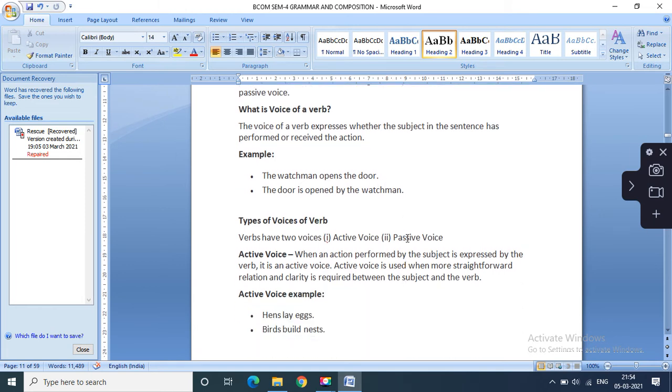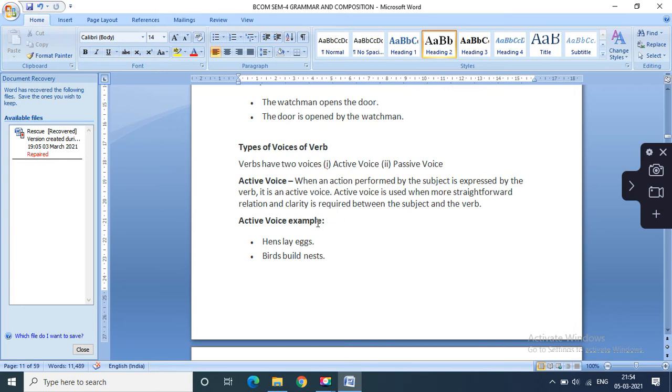Types of voices we all know: active, passive. We have seen that when an action performed by the subject is expressed by the verb, it is an active voice. Active voice is used when a more straightforward relation and clarity is required for the subject as well as the verb. Hens lay eggs, birds build nests.